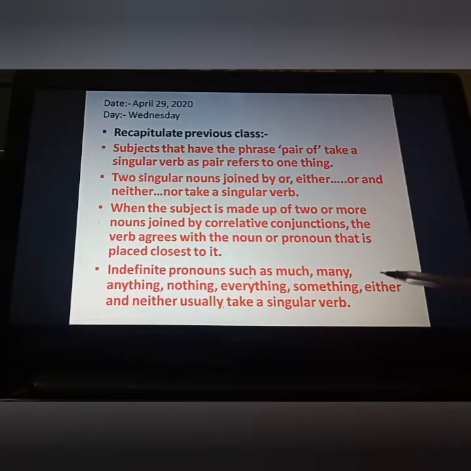Next one, indefinite pronouns such as much, many, anything, nothing, everything, something, either and neither usually take a singular verb. In this, many is an exception. After many, if you are getting a plural noun, you have to put a plural verb. If you are getting singular, you have to put a singular verb. This much we have done yesterday.